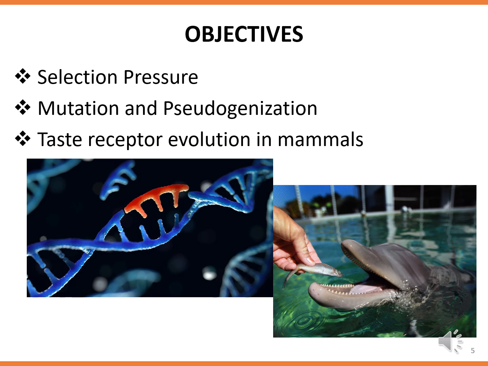In other cases, these structures may disappear altogether. The objectives of this investigation were to determine if selection pressure had been relaxed in any Cetacea or Carnivora taxa with regard to taste, identify mutations and pseudogenization in key taste receptors in cetaceans and carnivores as determined by intact and inactivated genes, and better understand from a bioinformatics perspective the evolution of taste receptors with a focus on marine mammals.